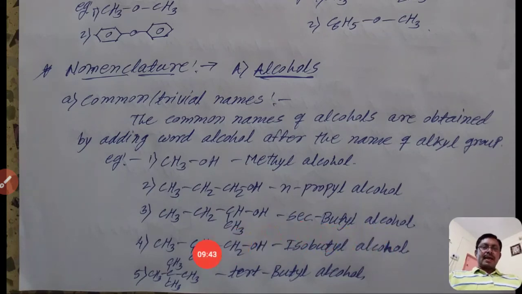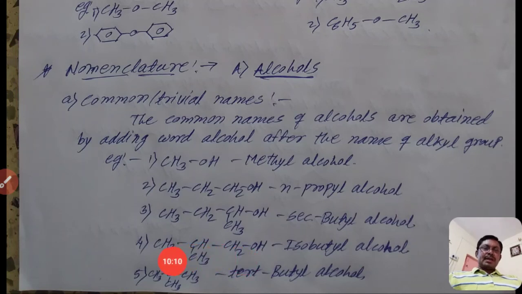The next example is not a straight chain, it is a branched chain. If there is a branch at the second carbon atom, then we use the prefix iso. Iso is used only for the methyl branch on the second carbon atom.